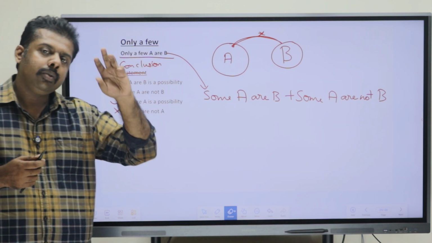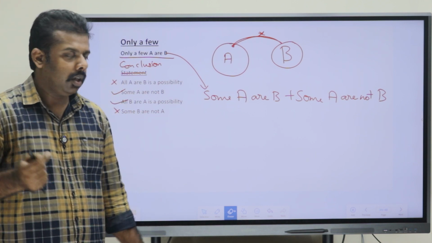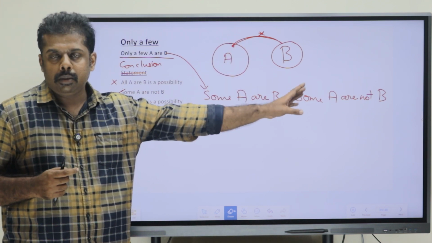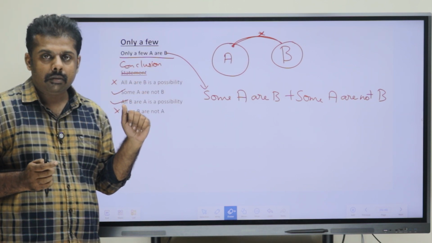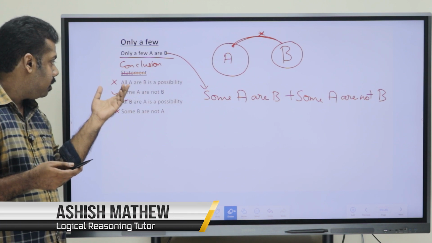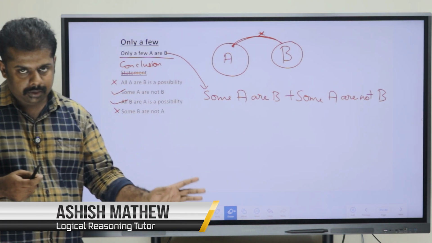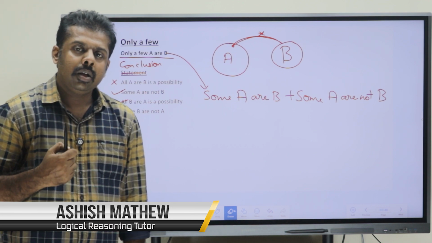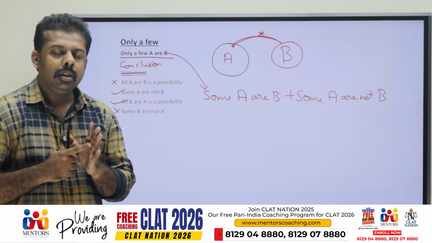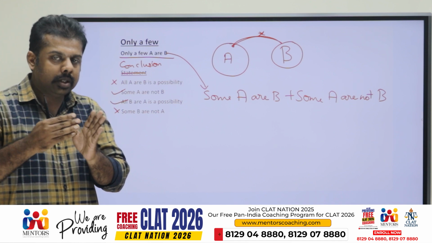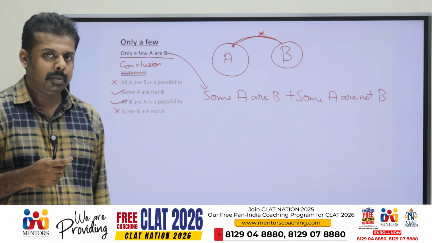Only a small portion of A is connected with B. So, it is a combination of two, that is some A are B and some A are not B. Okay, and we just discussed some of the conclusions that could possibly come in the questions if the statement has an "only a few" case. I hope that you got an idea. Now, we are going to discuss some of the questions that could come based on these concepts.